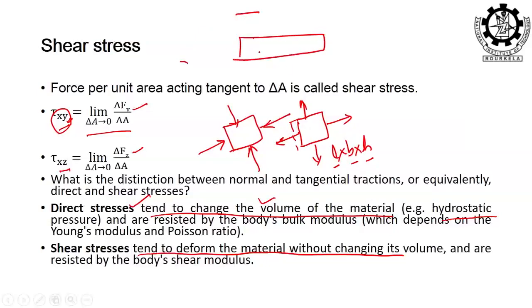Let us say I have a beam, and I am applying a load along the direction of x, and it is going to elongate in x. So there is a deformation, and that means it is lowering in the other direction. When it is extending in one direction, it is lowering in the other direction. Let us say delta L is the change in length and delta B is the change in width, where the length is L and the width is B. So how does the volume change? Direct stress tends to change the volume.